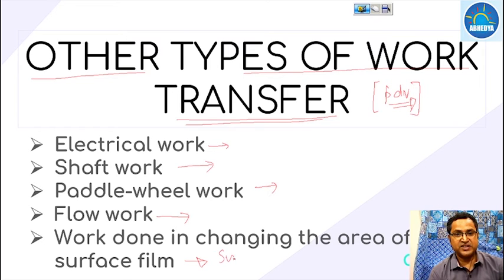When there is surface tension, then this force will take place. Flow work is for an open system, when mass flow takes place.